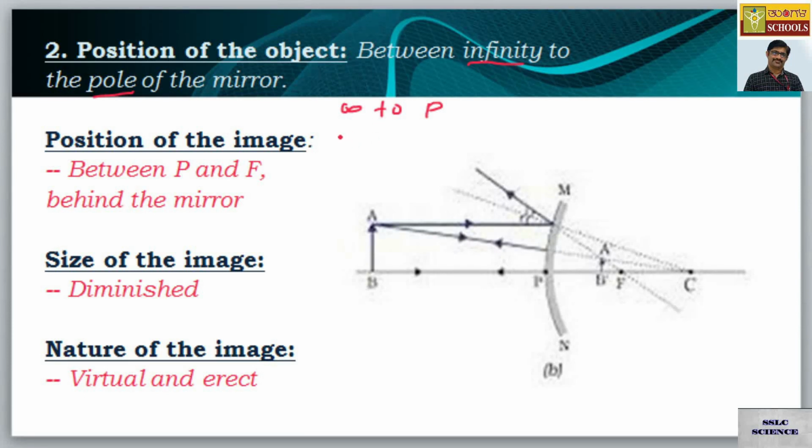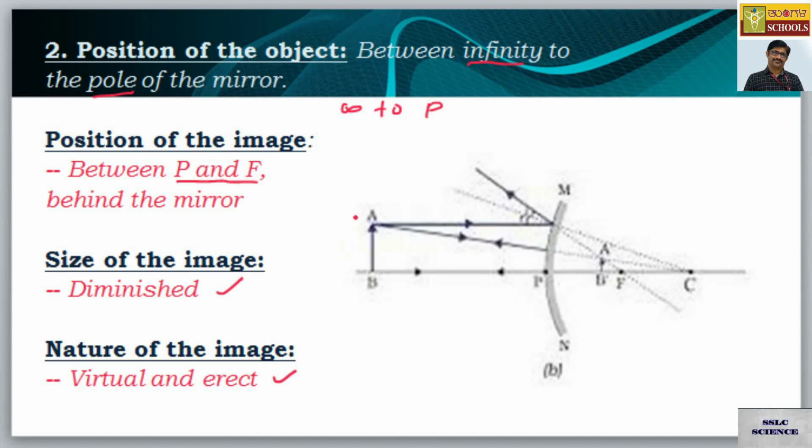If you are placing the object beyond C, at C, between C and F, on F, wherever you place the object here, the image is always between P and F behind the mirror. And size is diminished. Nature is again virtual and erect.